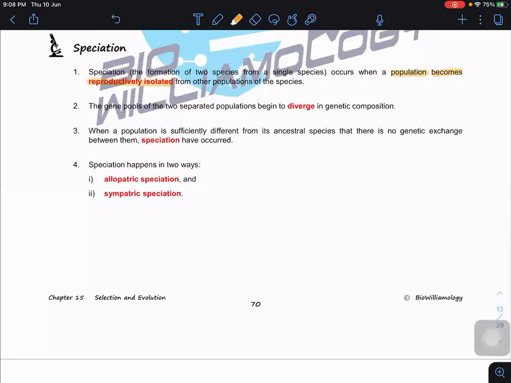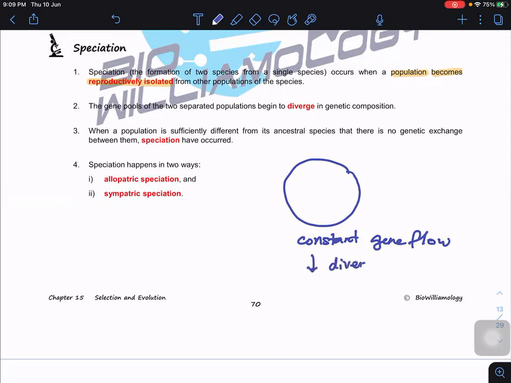Now what does this mean? Basically it means that initially they are interbreeding, so nothing stopped them from interbreeding. Among themselves they have constant gene flow. Gene flow is very important to reduce the divergence in the genetic composition. This is very important. Are you clear? The constant gene flow reduces the divergence, so it makes them almost similar in the gene pool.